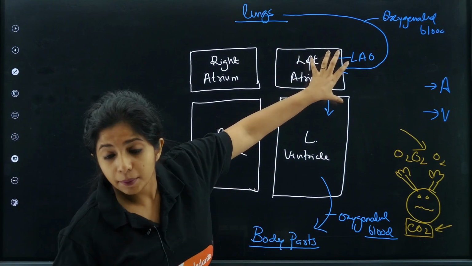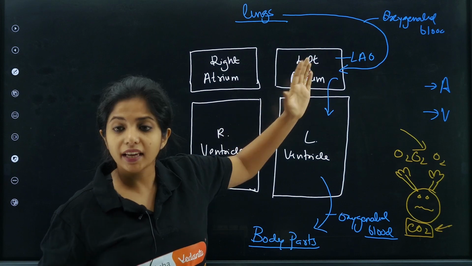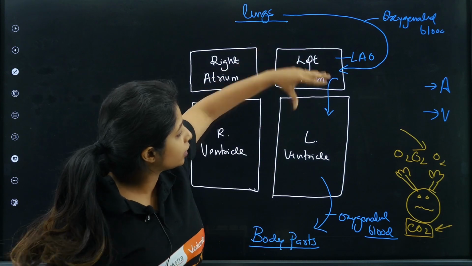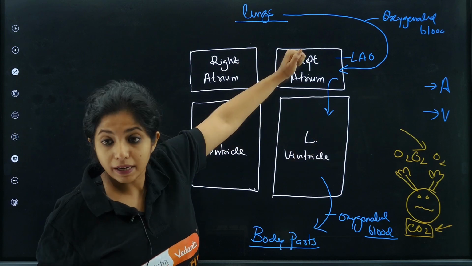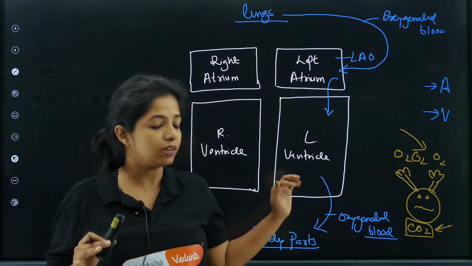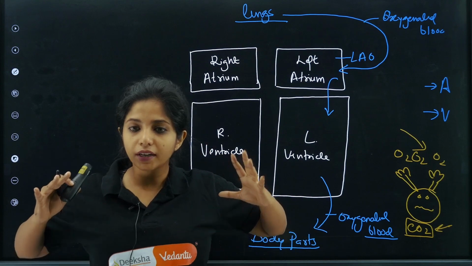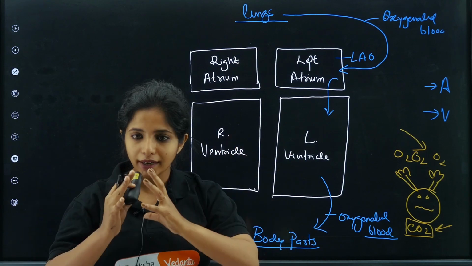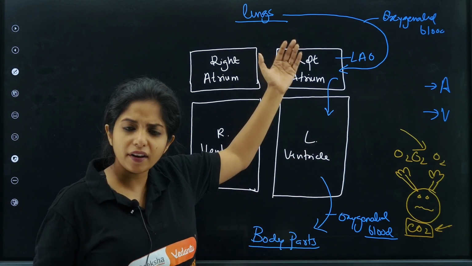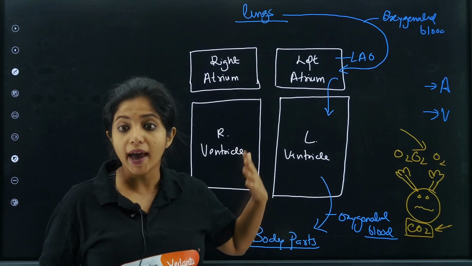And how do they actually travel? Basically, the left atrium is filled with blood, okay? And then it contracts. When it contracts, it is passing down everything to the left ventricle. Now the left ventricle, when it has to pass down to the body parts, it will again contract. And when it contracts, it passes everything to the body parts as well. So contraction and relaxation happen every now and then.